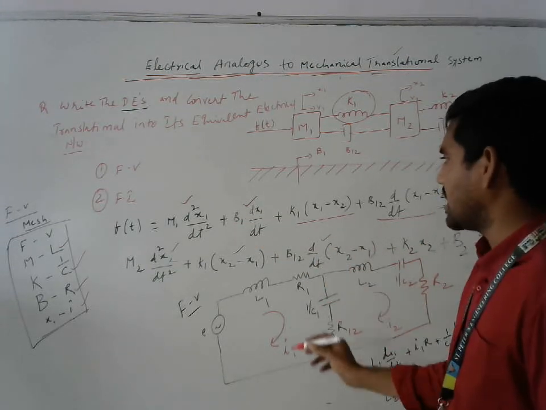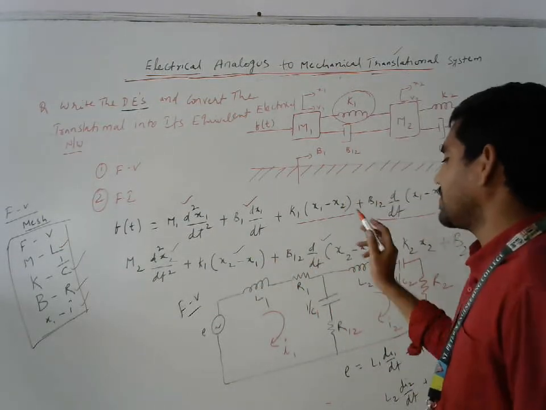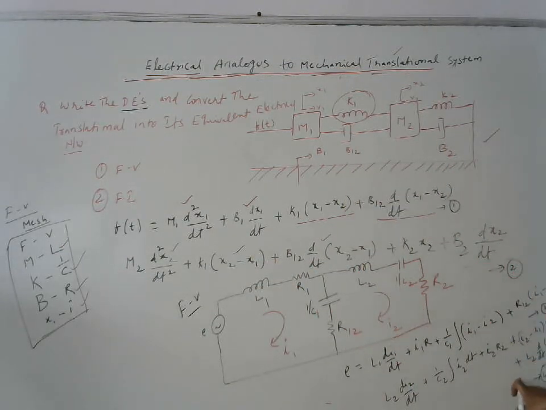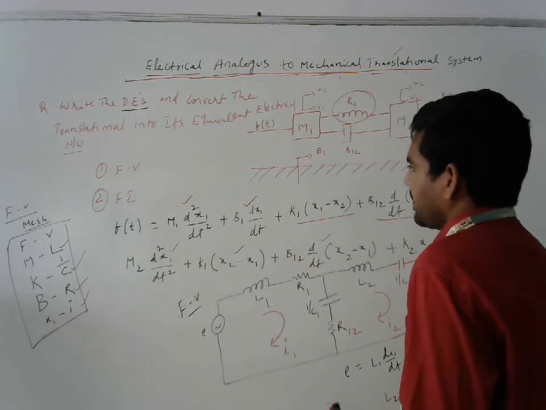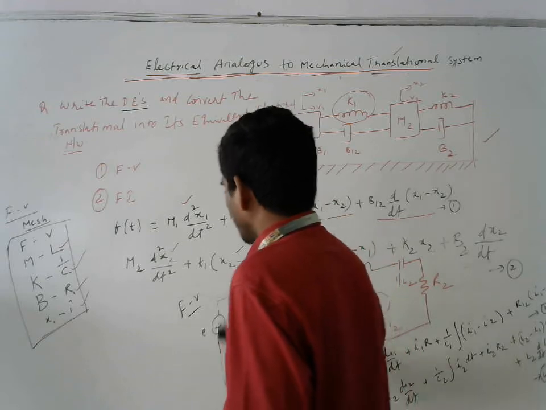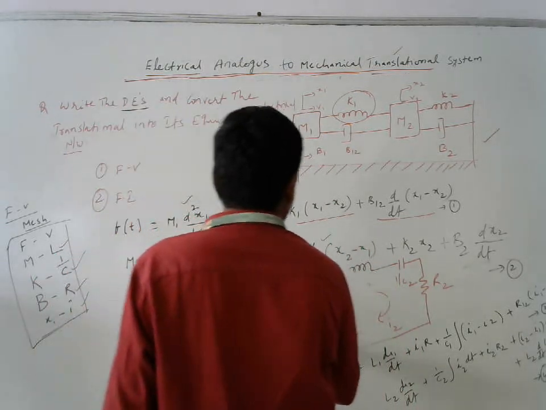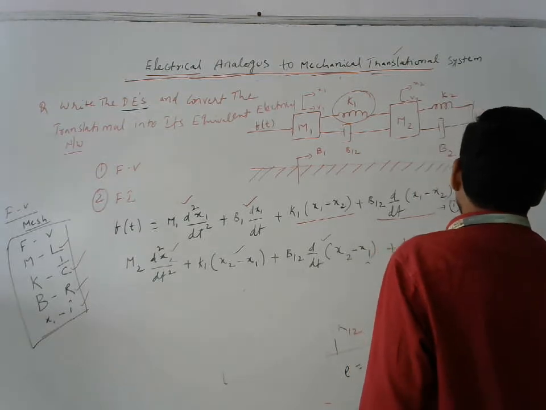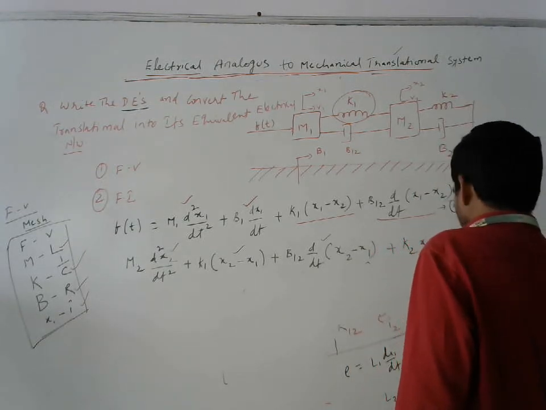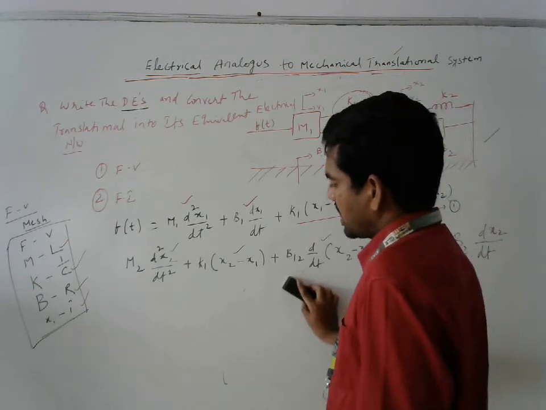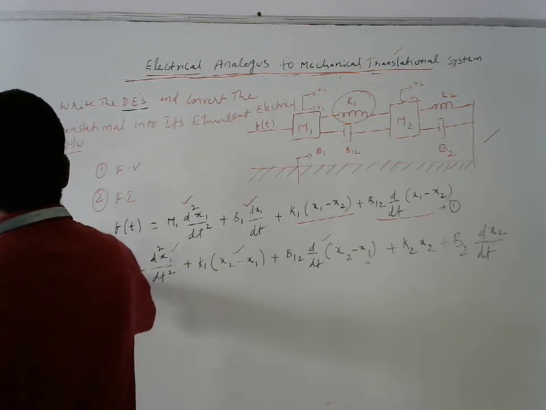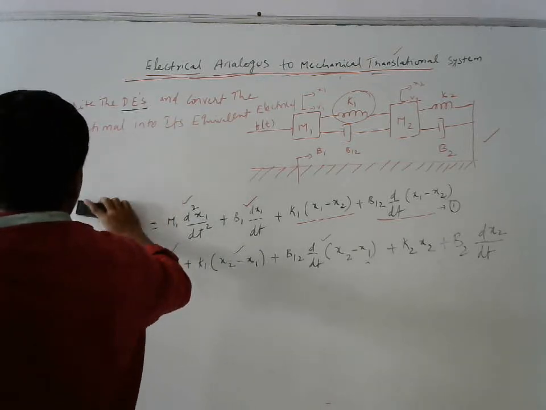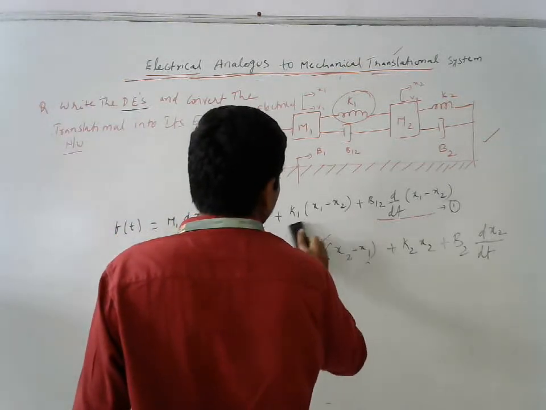This is the force voltage analogy. Depending upon these equations only we are going to write. This is a mesh analysis. After that we are writing these two equations. Now, force current analogy. Similarly, depending upon these two equations only, again we are going to write the force current analogy. Again we have to remember how the mass value and spring value will vary in the force current analogy. Force voltage analogy completed. The next one, force current analogy.